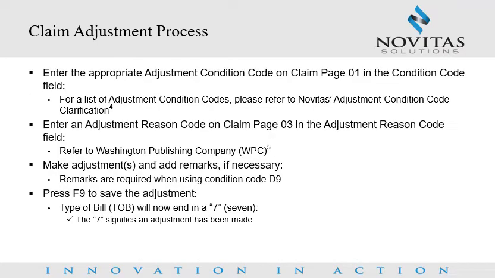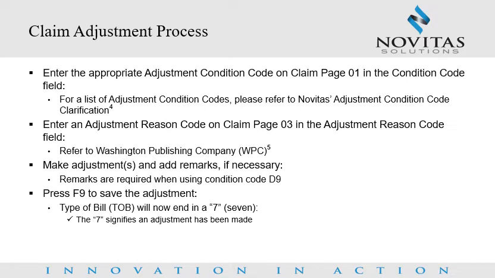Claim adjustment process. Once you have accessed the claim you would like to adjust and made the appropriate adjustments, you will need to enter the appropriate adjustment condition code on claim page 01 in the condition code field. A full listing of the adjustment condition codes can be found on the Novitas webpage, Adjustment Condition Code Clarification, but are provided on the next slide as well. An adjustment reason code on claim page 03 in the adjustment reason code field.